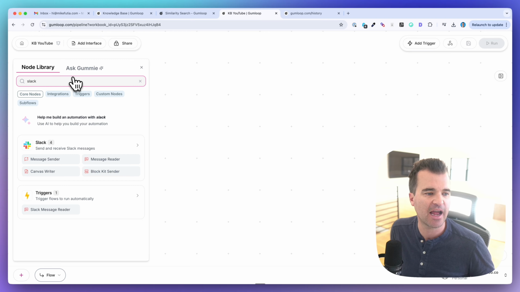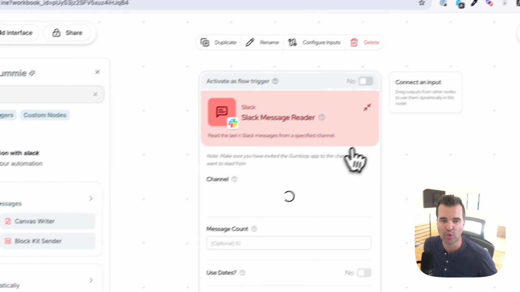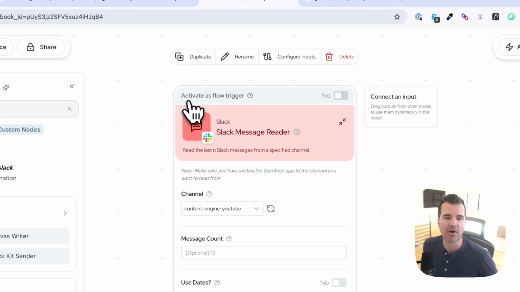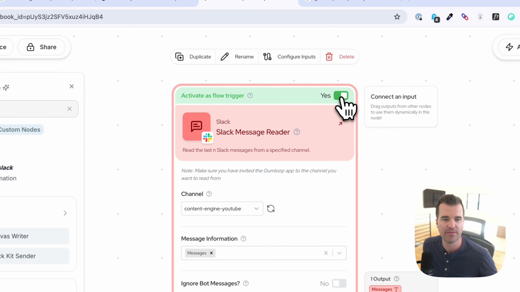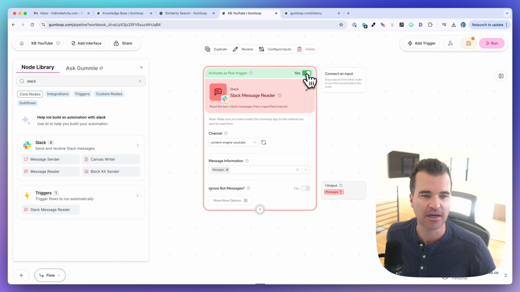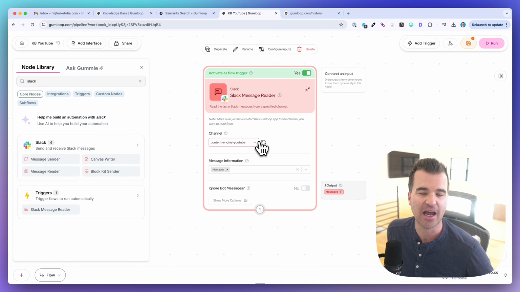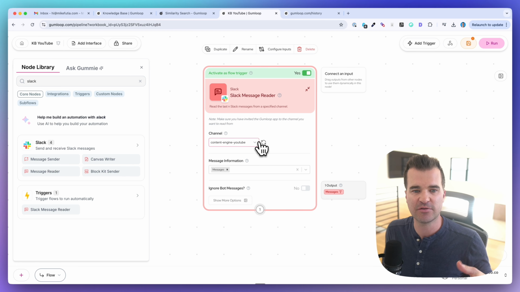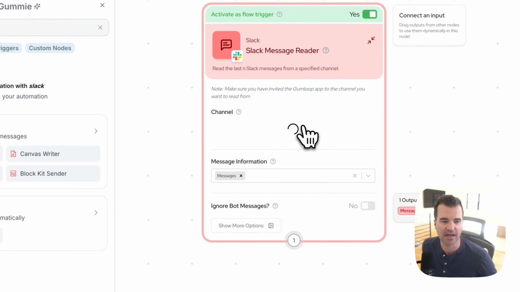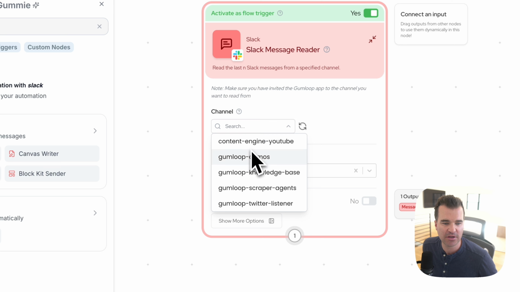Let me search for Slack here, and this is going to be a message reader. And the first thing we want to do is activate this as a flow trigger. So when the message comes in, that's going to activate the entire automation. If you're not connected to Slack inside of Gumloop yet, obviously you're going to have to do that. It's single sign-on. It takes just a second. Find the channel that you want to do this with.